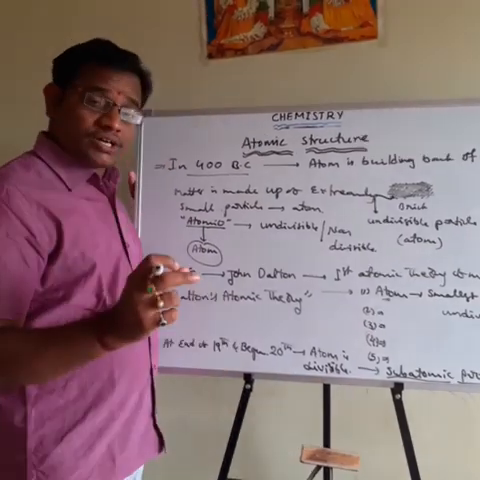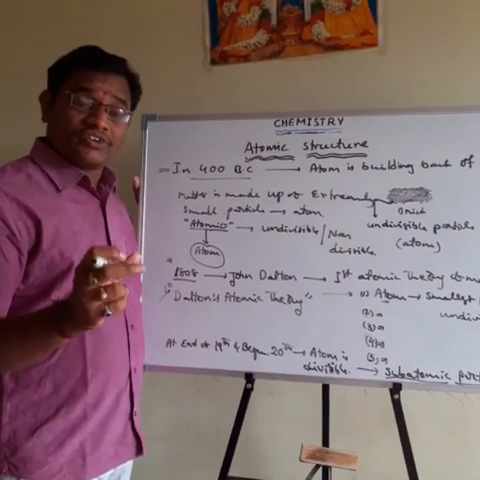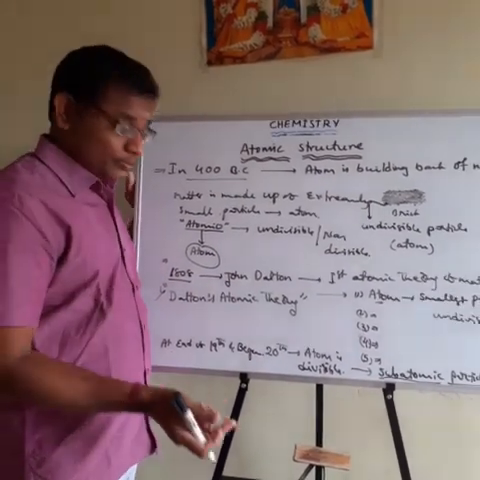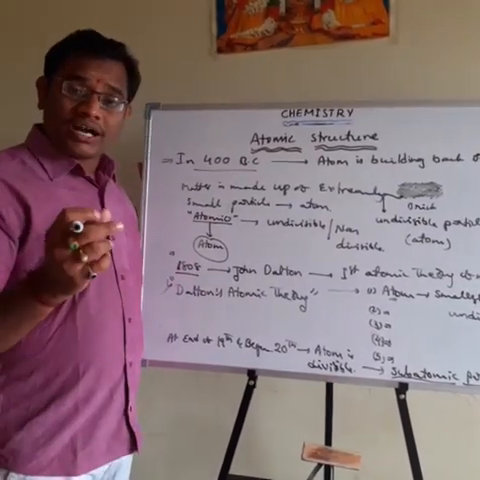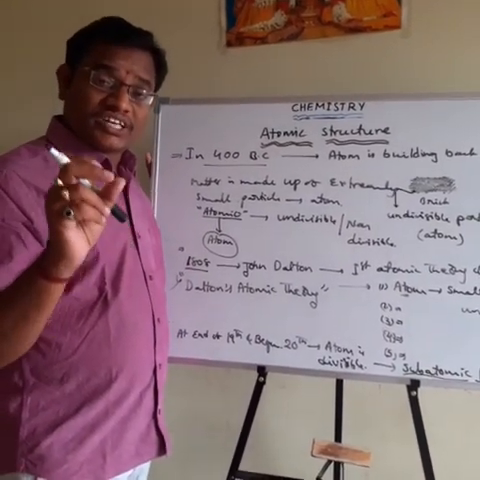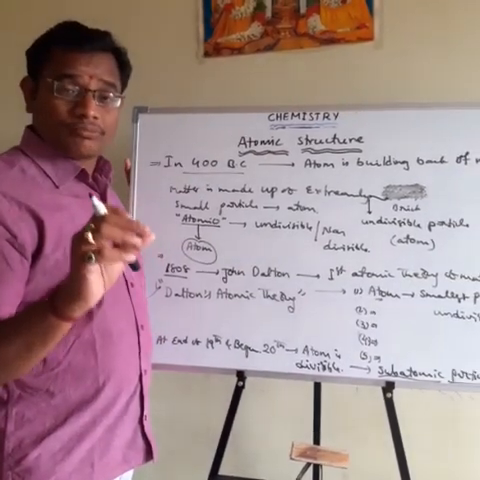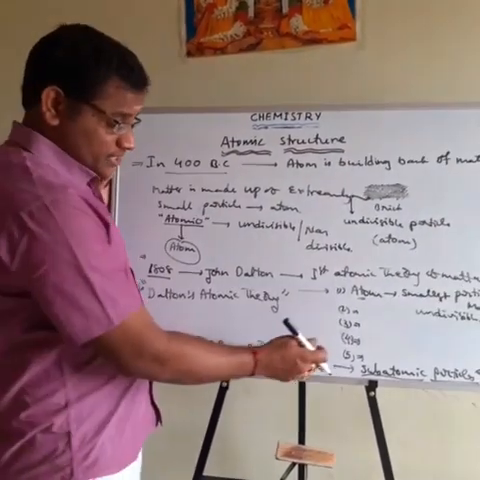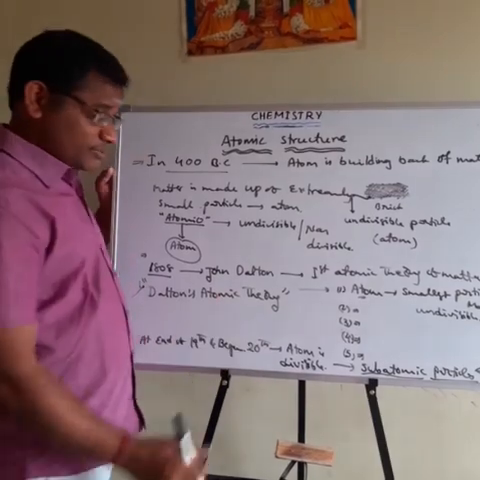Fourth point: atoms of different elements combine together in fixed proportion by weight to form the compound. Fifth point: atom is the smallest particle of matter which takes part in the chemical reaction. Atom takes part in the chemical reaction. That is about the postulates of Dalton atomic theory.